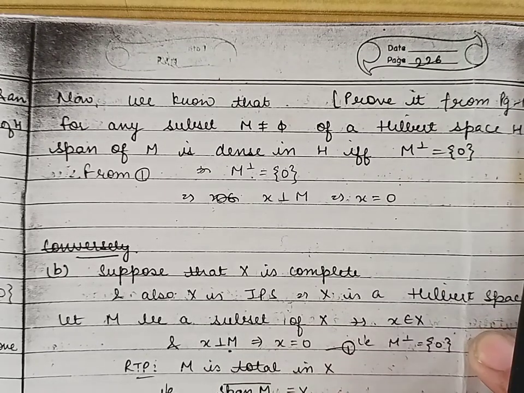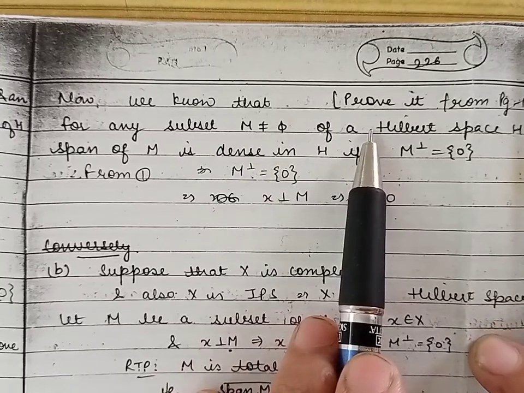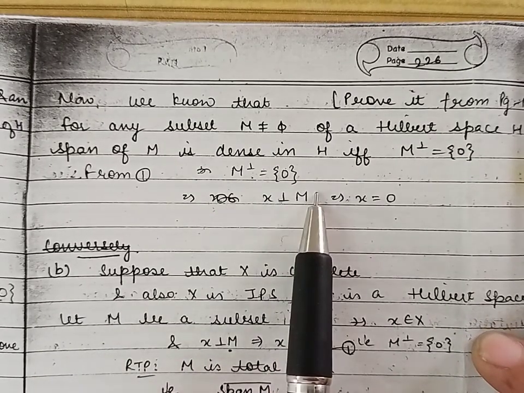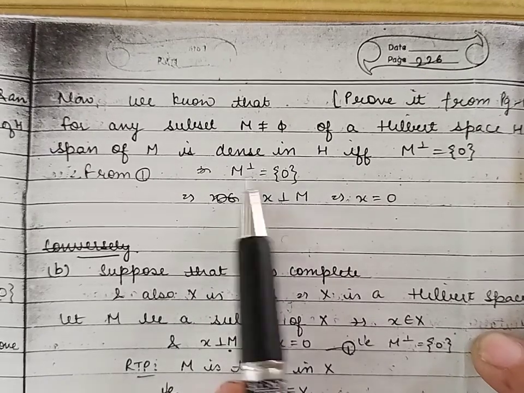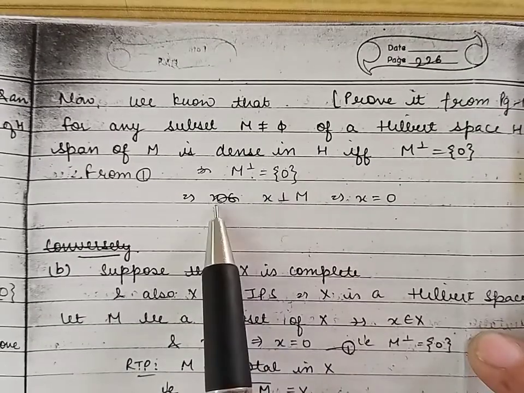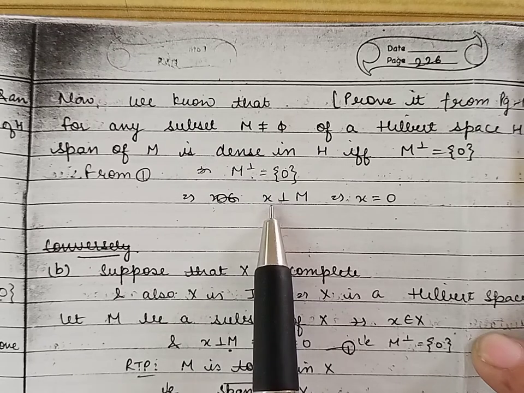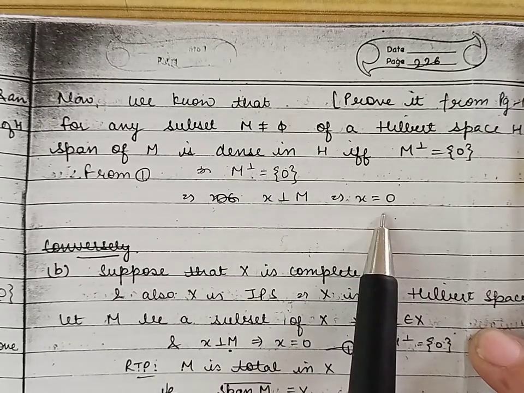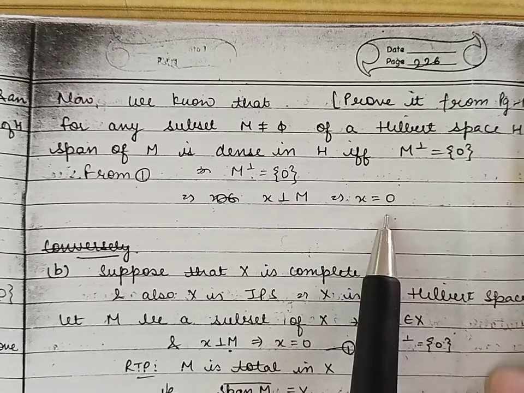So here, because span M is dense in H, by using this lemma we can say that the orthogonal complement of M will be 0. So we have proved that if we take an arbitrary element orthogonal to M, that will always be 0. So this proves the first part.